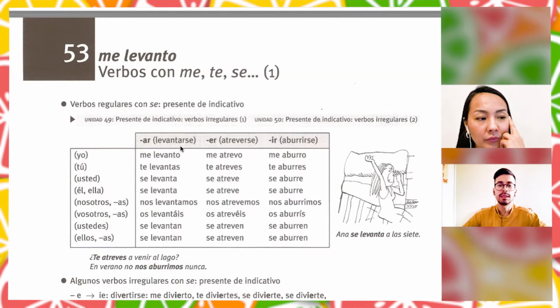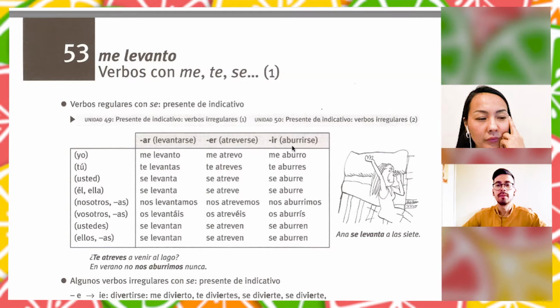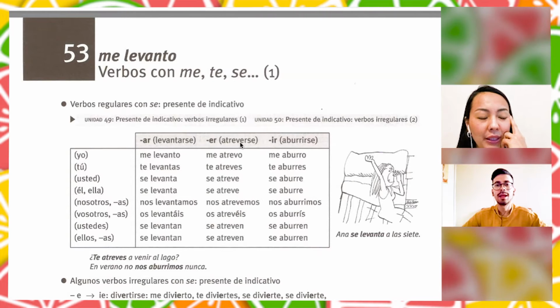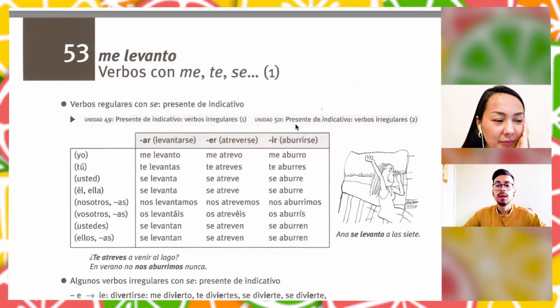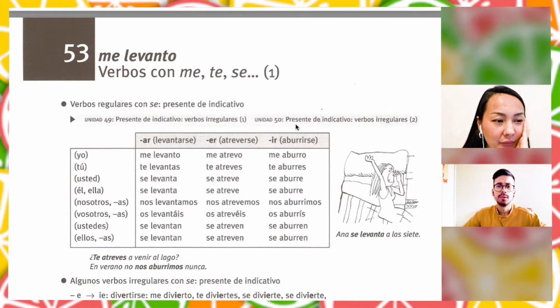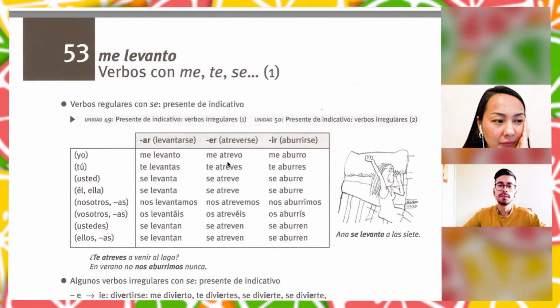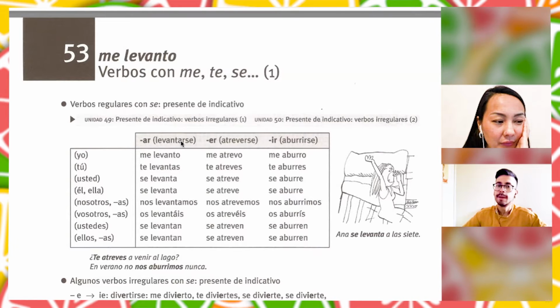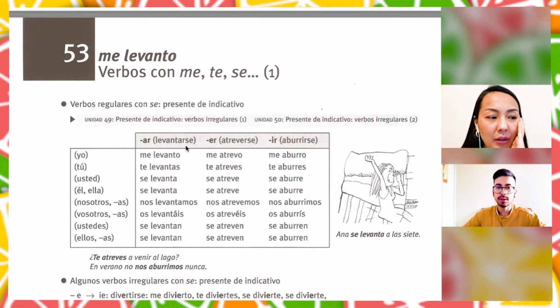Levantarse, wake up. Atreverse, dare. Aburrirse, to be bored, right? So for these verbs, the ending "se" is going to change.